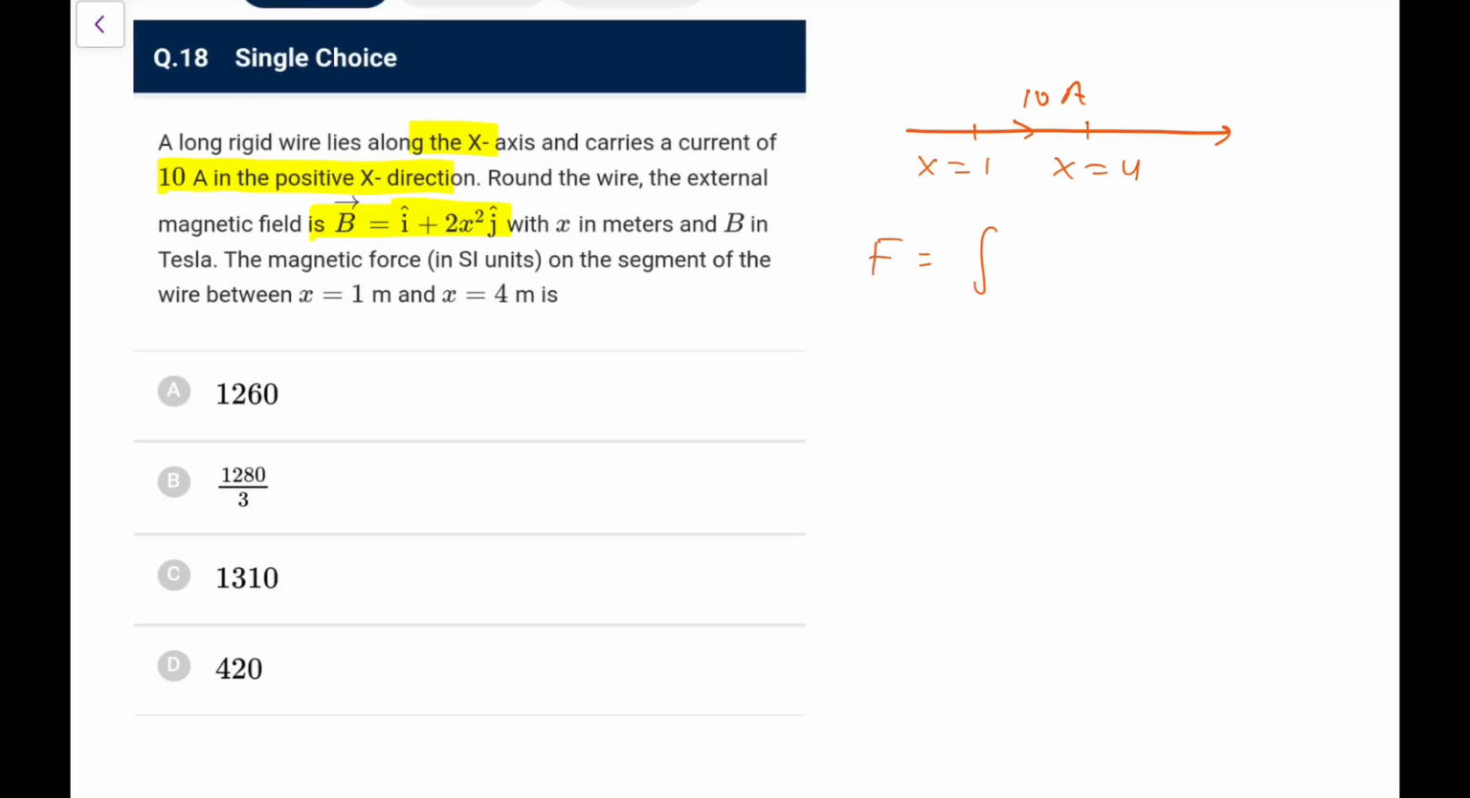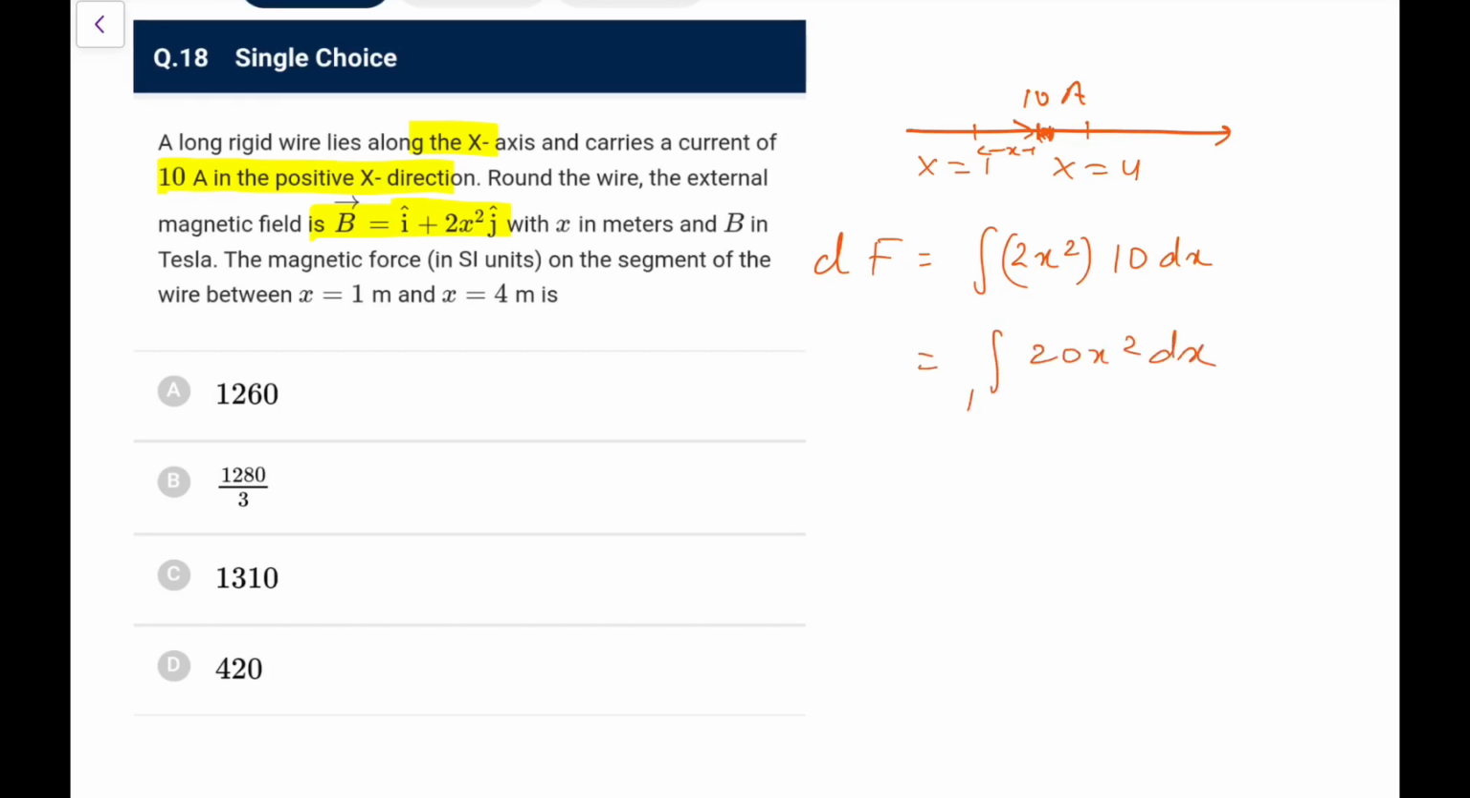So what you need is the force component which is perpendicular to the field, the component perpendicular to the wire, and the perpendicular-to-the-wire component is 2x square j cap. So I can write the value of the force by B as 2x square, and I is given as 10. Let's say we go at any x and take it as dx. On this dx I am writing this df. So this is 2x square times 10 dx, so this is 20x square dx.